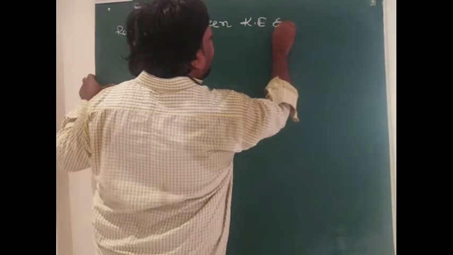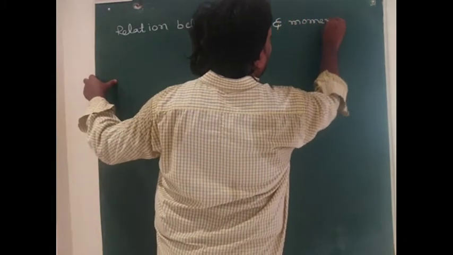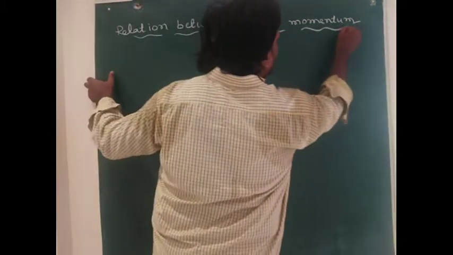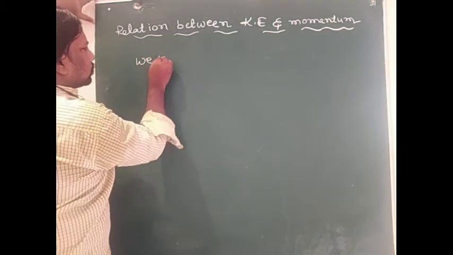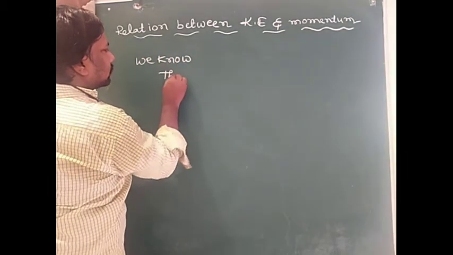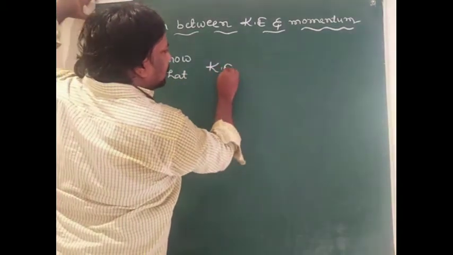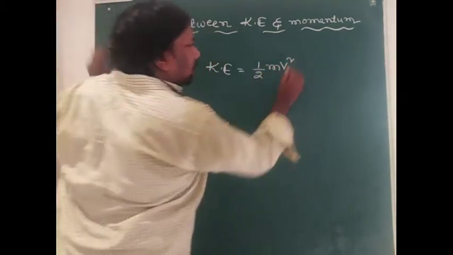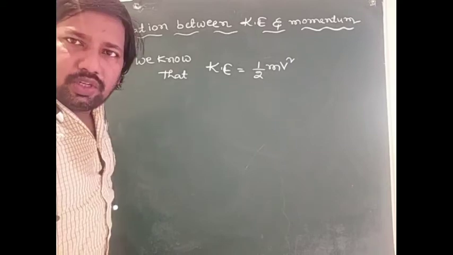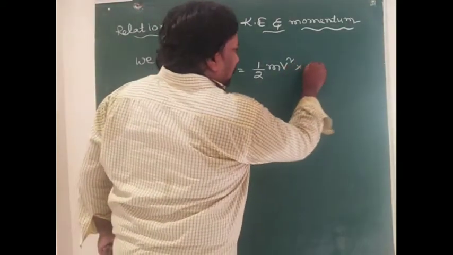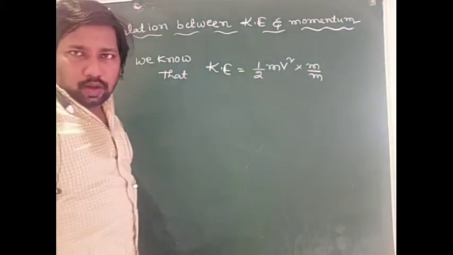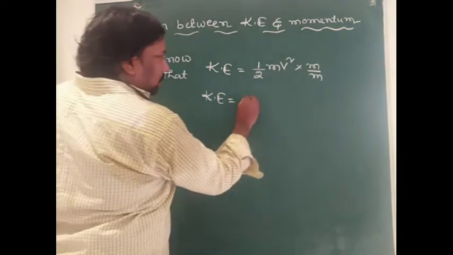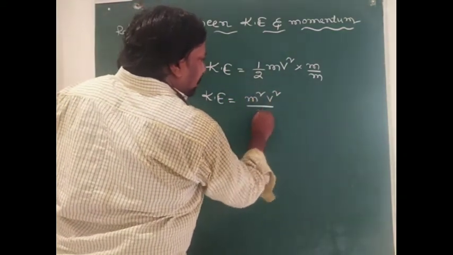Kinetic energy and momentum. We know that the kinetic energy equation is K equal to half mv square. Now in the above equation we can multiply m in the numerator and denominator on the RHS side. Therefore kinetic energy equals m square v square by 2m.